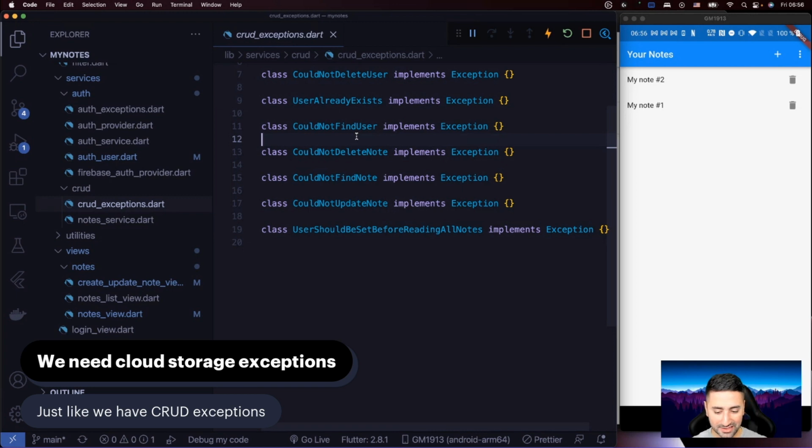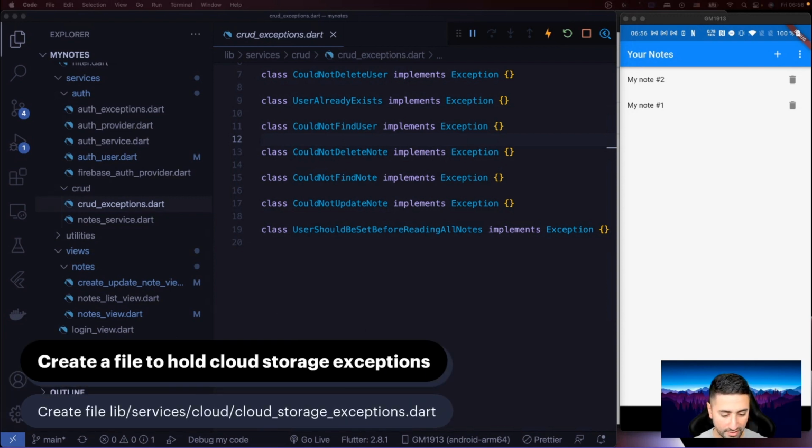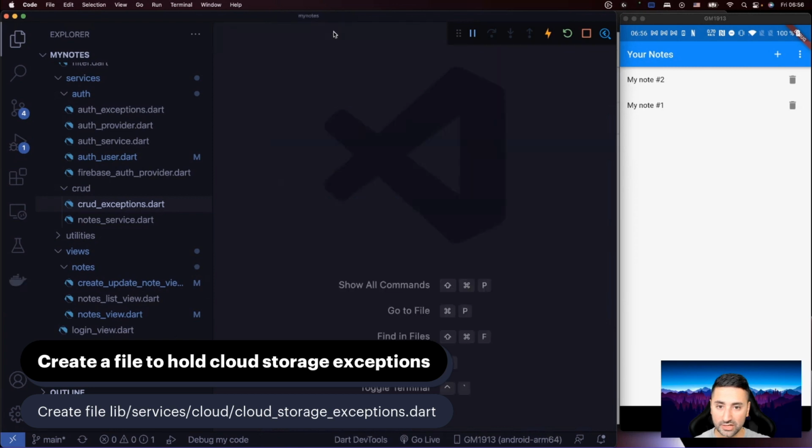And as you can see in the caption, just like we had the CRUD exceptions, we're also going to have some exceptions thrown by our new Firestore service, which we haven't developed yet, but we need to define those exceptions at least, okay? So what we need now is to go and create that file. So I need you to please create a file under lib services cloud, and then create that file as cloud storage exceptions. So I'm going to do that as well.